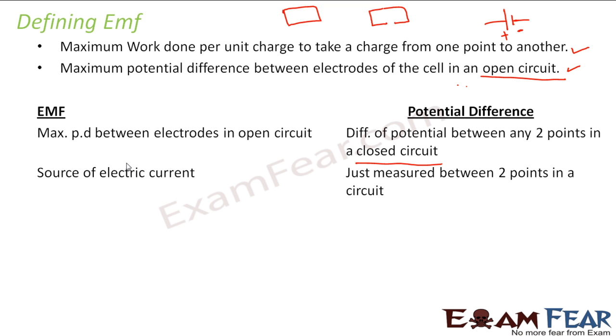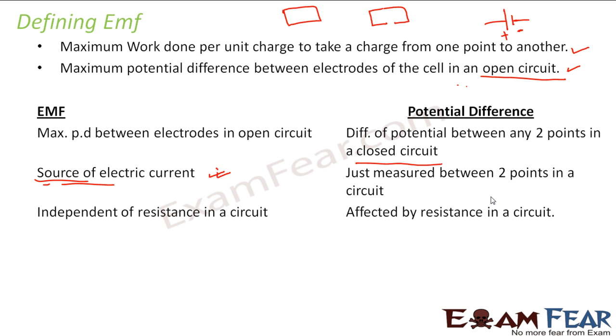EMF also represents the source of electric current, because we talk of EMF only for the battery or the cell, right? Which is nothing but the source of the current. Whereas potential difference is not at all related to source of current. It is just measured between any 2 points in the circuit. EMF is independent of resistance in a circuit, whereas potential difference is affected by resistance in a circuit.